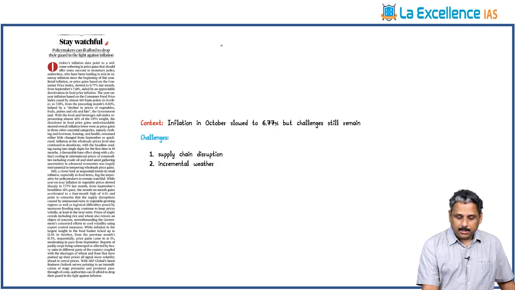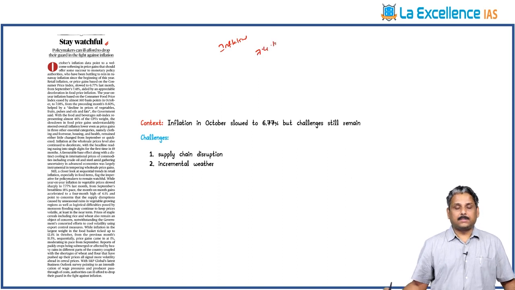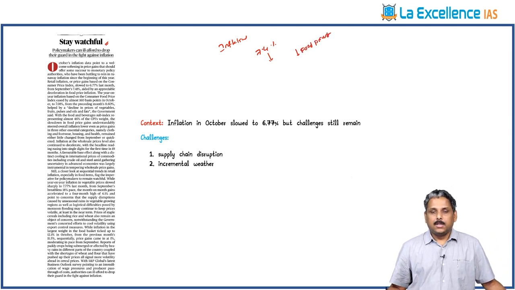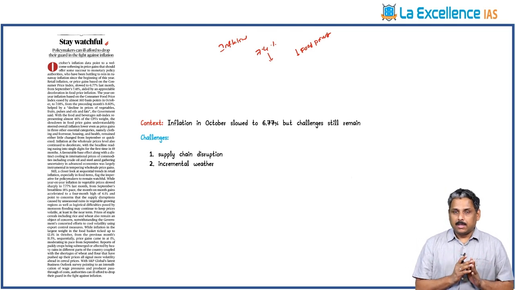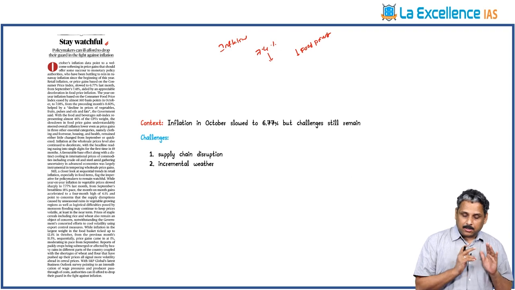Stay watchful. So you know that inflation in October has come down to 6.77%. Previous month it was around 7.4%. And most of the reduction is due to fall in food prices, especially vegetable oil prices. So that is happy news for us. Everywhere cost of living crisis is huge, but in India it has come down.